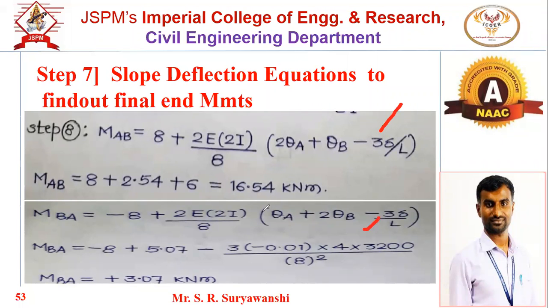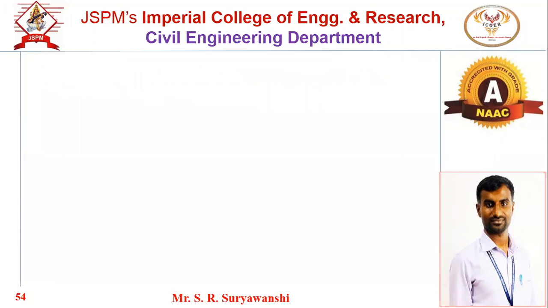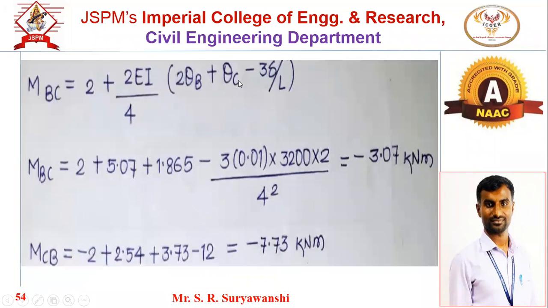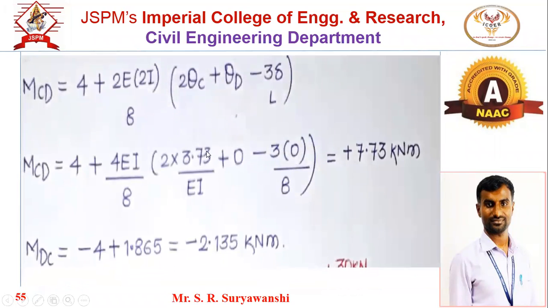So put the values as they are. For theta B, theta C and delta, theta A will be 0 due to the fixed end. So you will get the values. Similarly for BC, put the values of theta B, theta C, you will get the final end moment. And for CD or DC, no need to consider the delta. See here, delta is 0. You can discard it, as the CD span is unaffected due to the sinking.